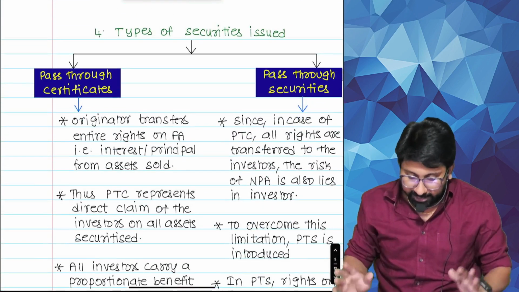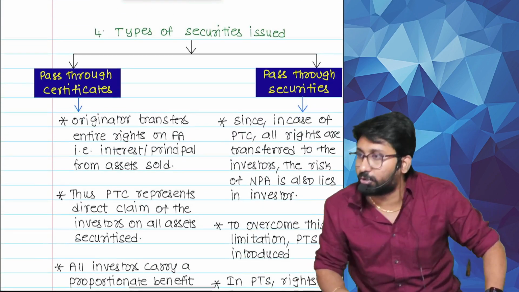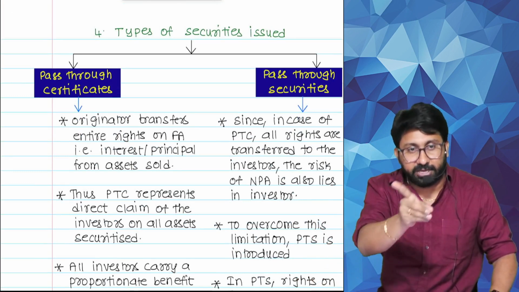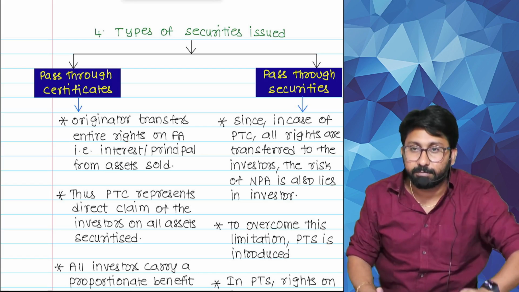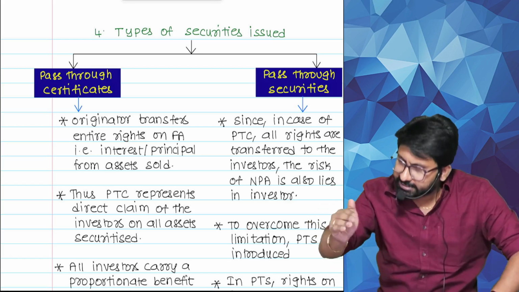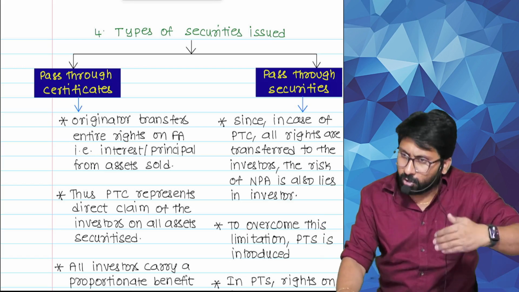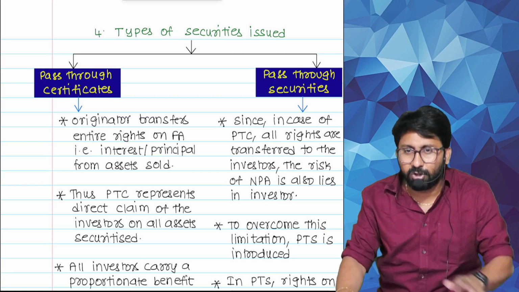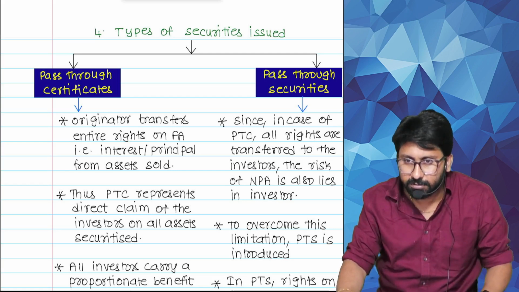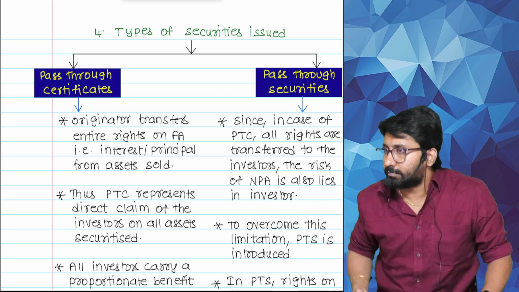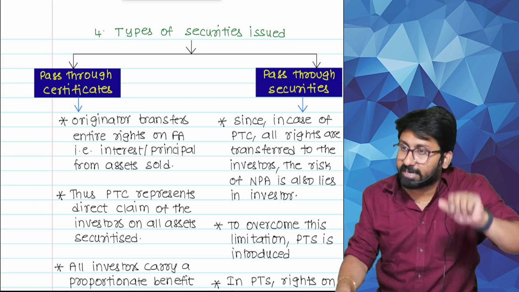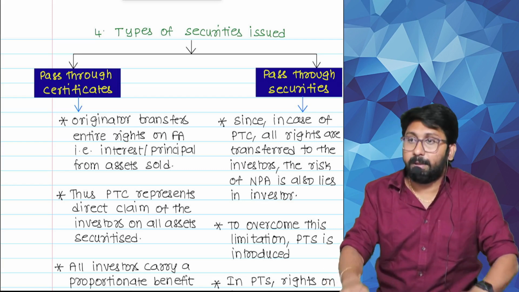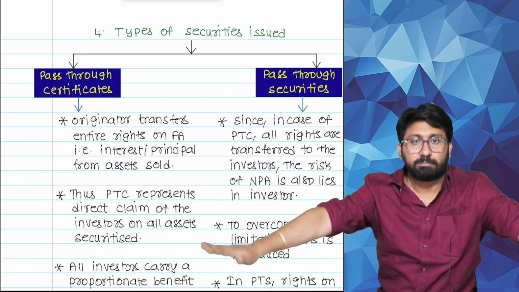Next. Types of securities. Important question. What are the 2 types? Pass-through certificate, pass-through security. Risk is more in? Risk is less in? No recourse in? Recourse in? Bank is liable. Pass-through? Bank doesn't take responsibility.